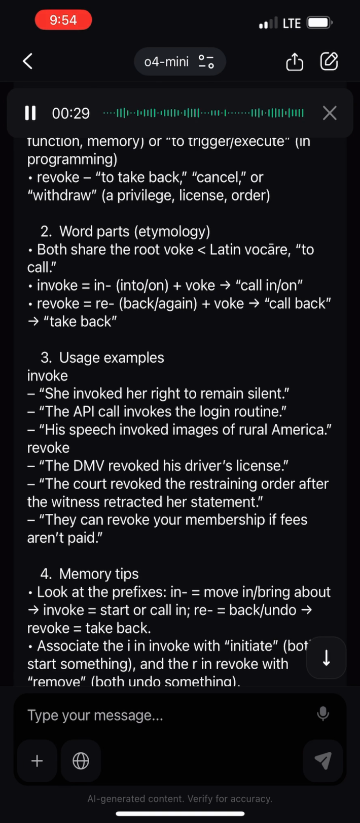3. Usage examples. Invoke: she invoked her right to remain silent. The API call invokes the login routine. His speech invoked images of rural America.